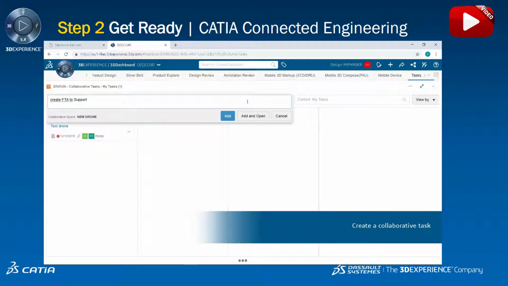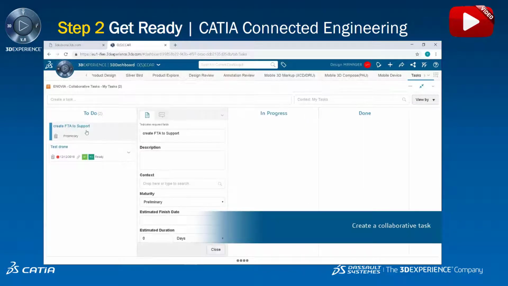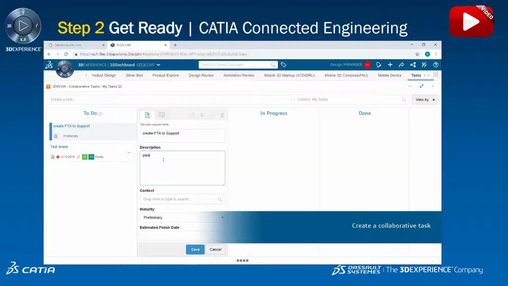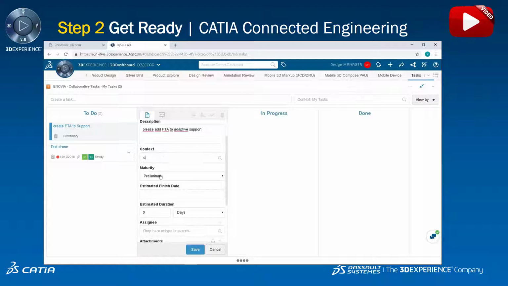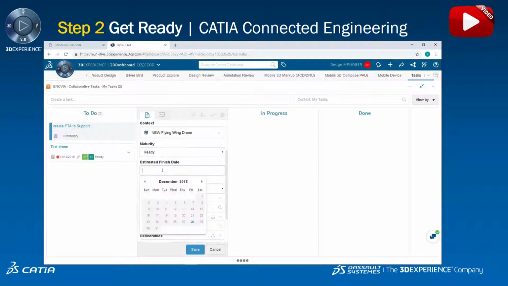He creates a collaborative task online by giving a description, context, maturity, estimated date, and attachments to the assignee.